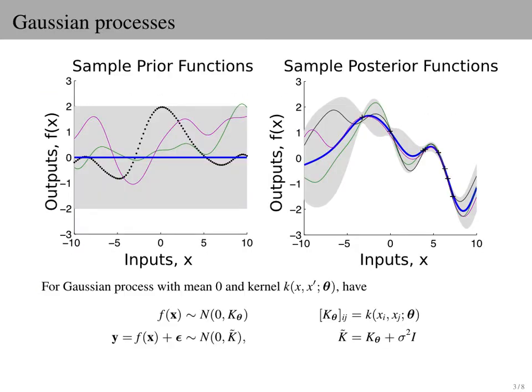Recall that a Gaussian process is a collection of Gaussian random variables indexed by spatial position, where the covariance between any pair of points is given by a kernel function little k. This kernel typically depends on some hyperparameters, which we denote by theta. In regression, we assume y are noisy observations of the Gaussian process at points x. Given y, we would like to infer values at other points. In kernel learning, we would also like to learn the best values of theta.